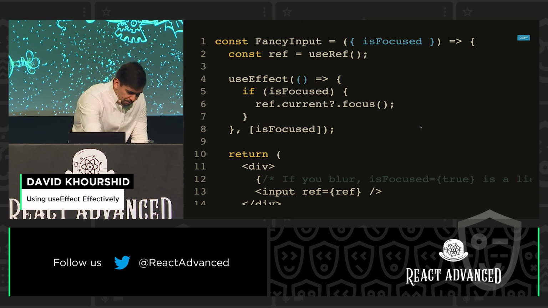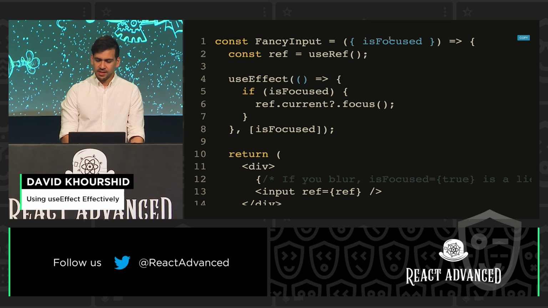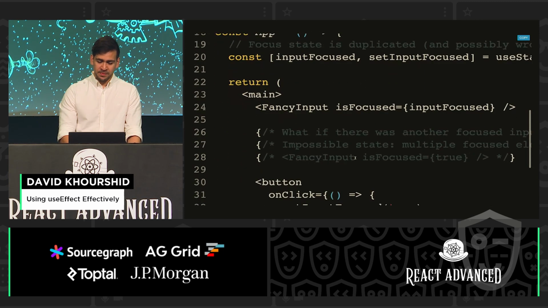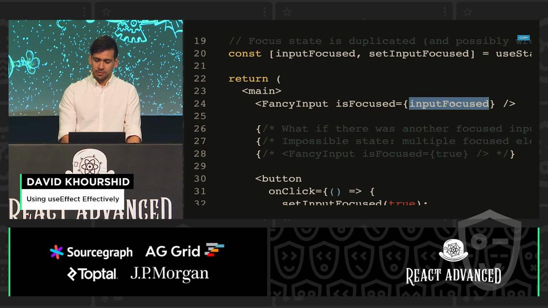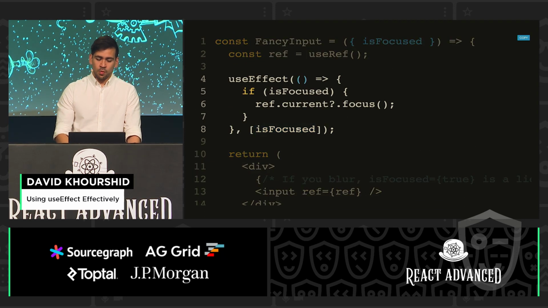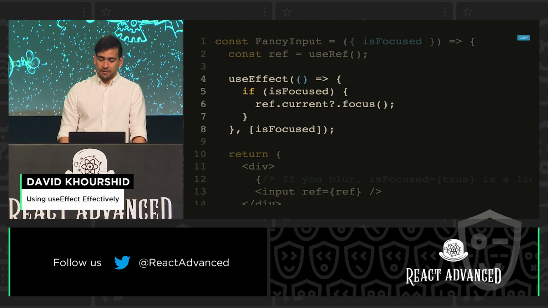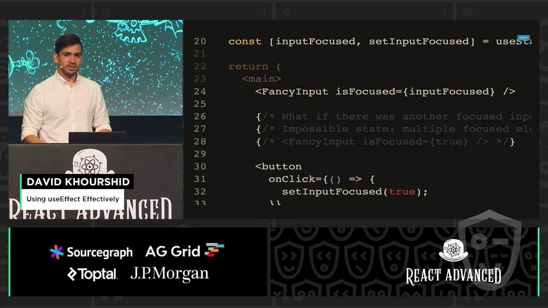And I've seen this before. I've even done this. There's an isFocused prop. This isFocused prop makes sure that when we focus a component, so isFocused equals true, we're listening for that state change. And when that state changes, we are going to execute that useEffect, which is then going to focus the event. So there's a lot of indirection going on here just in order to get that component to focus.